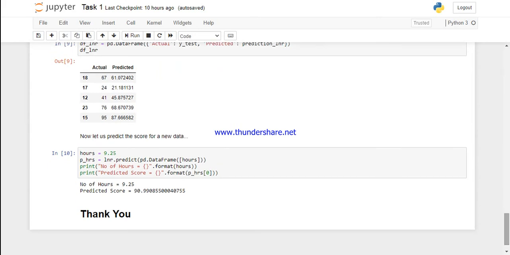Now the task in hand is to predict the score of a student who had studied for 9.25 hours. Passing 9.25 through our model, we can see that the score of the student will be 90.99 or 91.